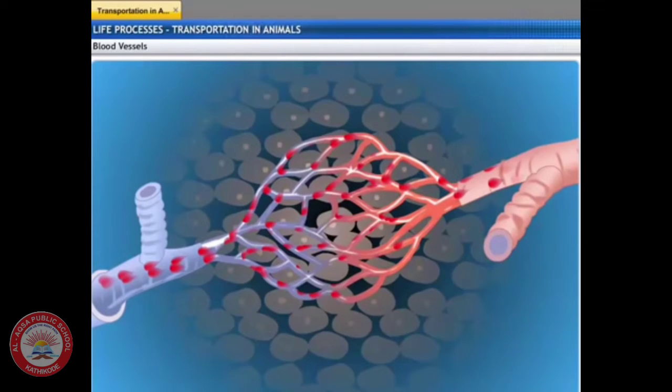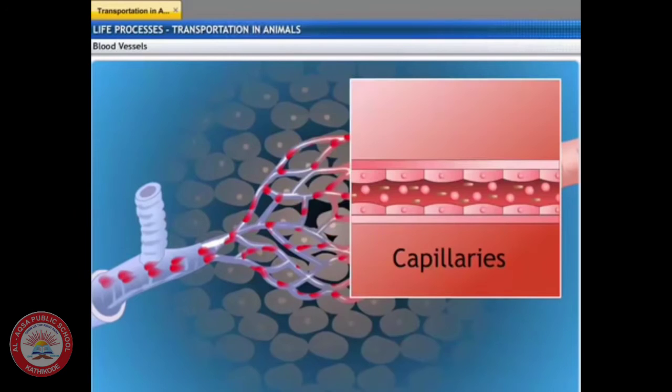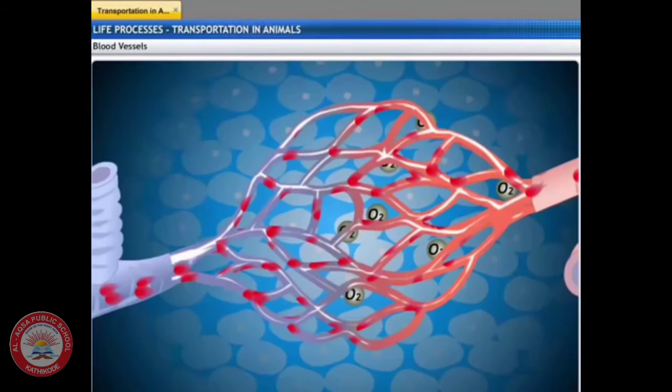Such small vessels are one cell thick and are called capillaries. The thin walls of the capillaries allow oxygen from the blood vessels to move out into the cells and the waste products from the cell to enter into the blood vessels.